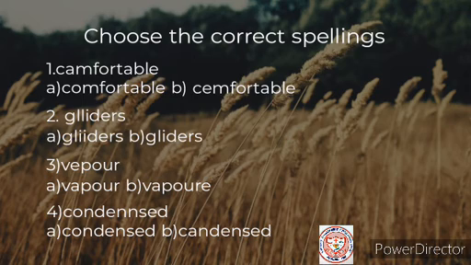Choose the correct one. Number 2, gliders, GLLIDERS. I have given you this spelling, but you have to choose the correct option from those given below. Number 3, vapor, VEPOUR. Again, I have given you 2 options for each. And number 4, condensed, CONDENNACD. I have given you two options. Choose from there. Thank you.